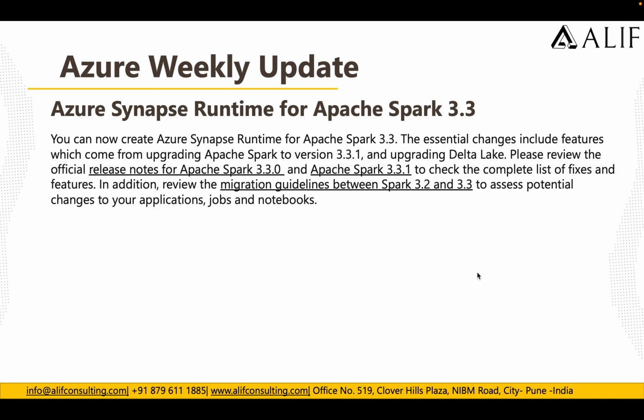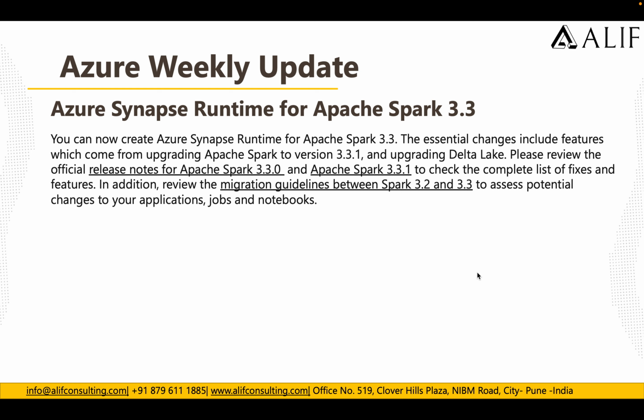The next update which we have is for a Synapse runtime. So now we have a new runtime available for Apache Spark 3.3, right? So now we can create a Synapse runtime for Apache Spark 3.3. The essential changes include the features which come from upgrading Apache Spark to version 3.3.1 and Delta Lake, right? So please review the official notes to check the complete list of fixes and features.